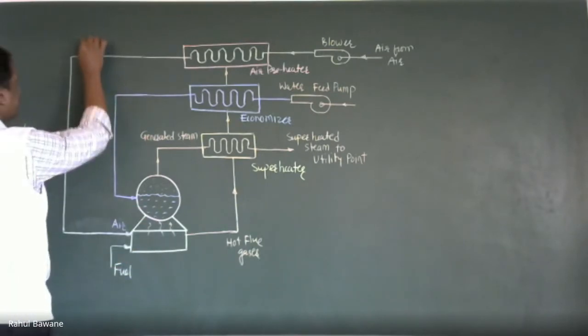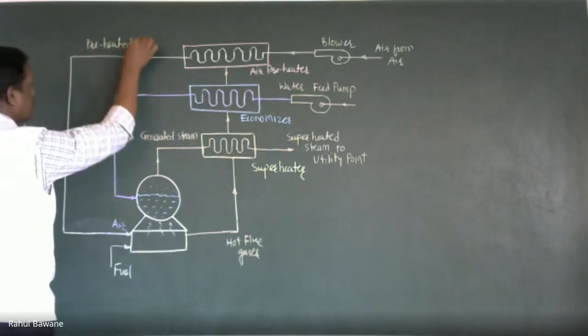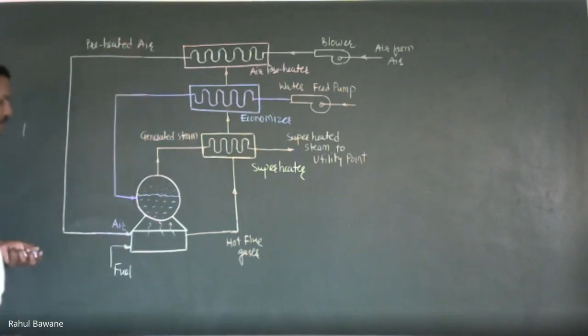So this is preheated air. Many times it is simply called combustion air.